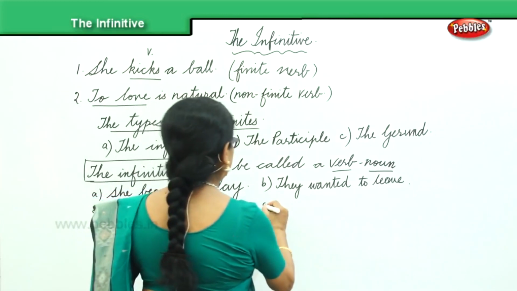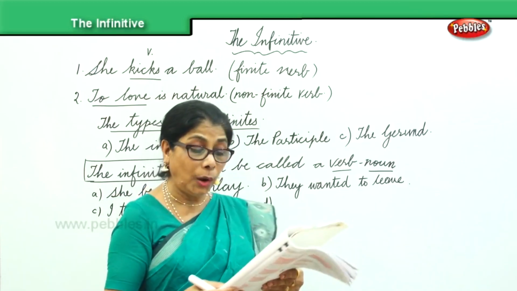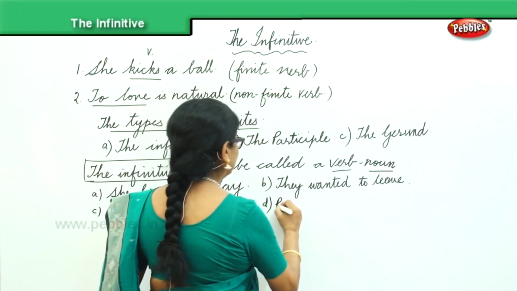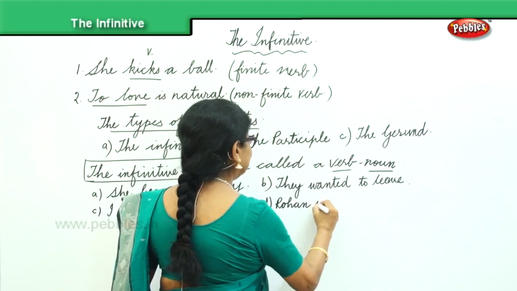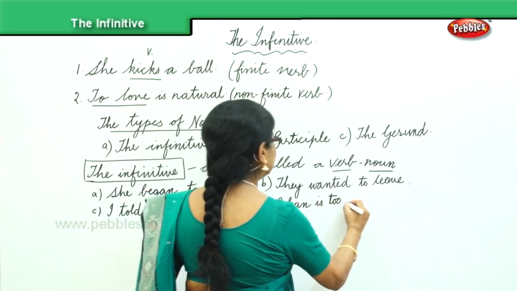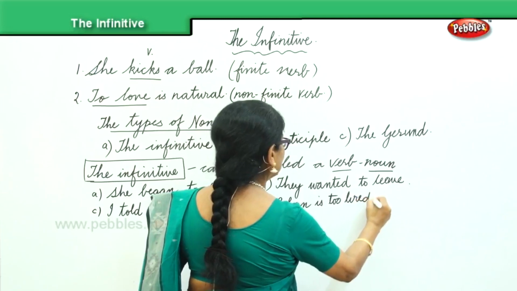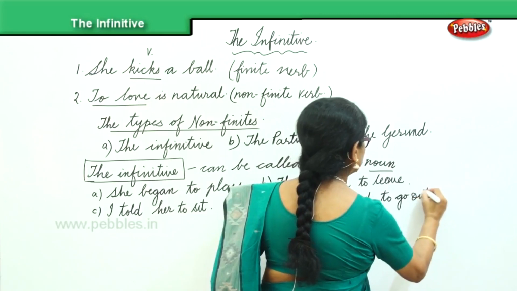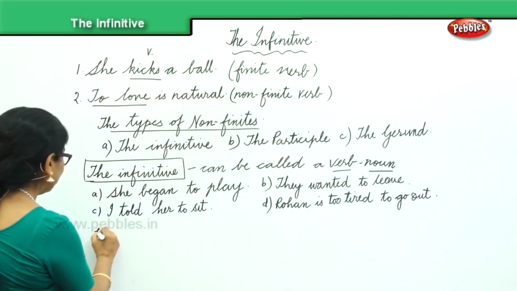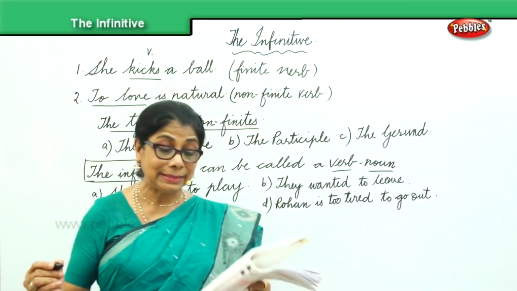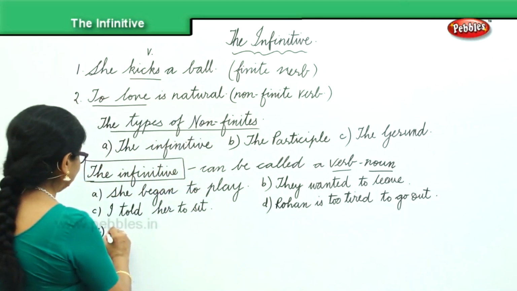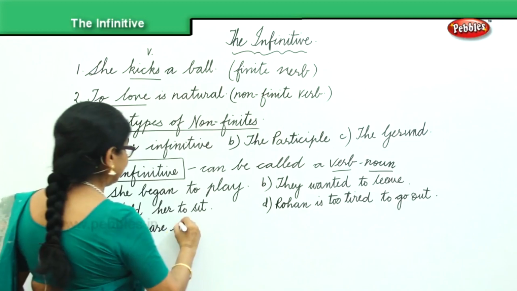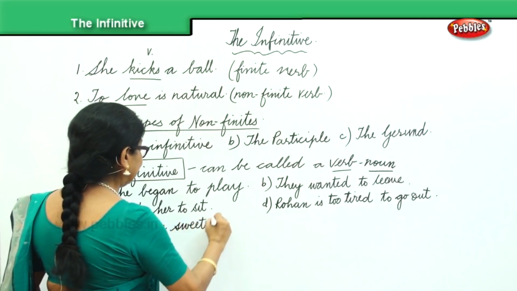Okay? Then I give you more examples. Rohan is too tired to go out. Another example for you is: apples are sweet to eat.